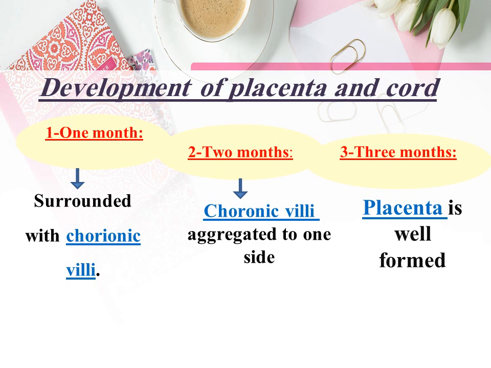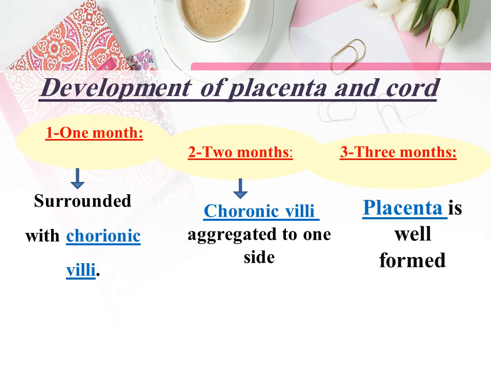Second parameter in identifying the fetal age is development of the placenta and the cord. At first, placenta is named chorion. What's chorion? Chorion is the outermost fetal membrane. It undergoes rapid proliferation, giving multiple processes named chorionic villi. Chorionic villi then invade the uterine decidua, giving nutrition for the baby. At first, it is not vascular. Then it undergoes complete vascularization till complete development of the placenta at about